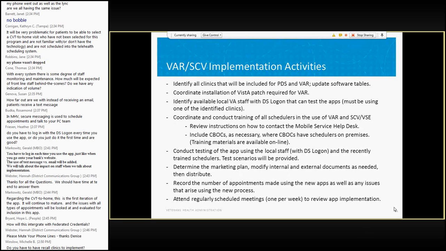There are local patches to the local VistA system that need to be made, because the system connects to and integrates with VistA right at the local site. And then, of course, you've got all the local staff that need to be trained.